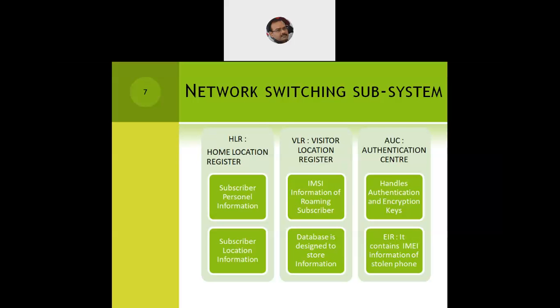Then we'll have the VLR, the visitor location register. This is primarily useful when a person is roaming. For example, if I travel from Delhi to Chandigarh, Lucknow or Calcutta, when I move out from my home station and land in another zone altogether, we maintain a register called the visitor location register.